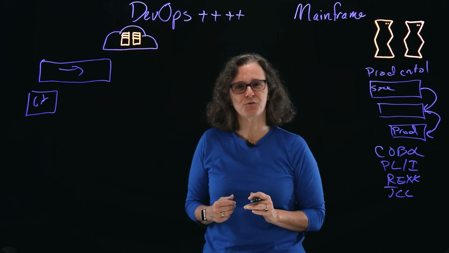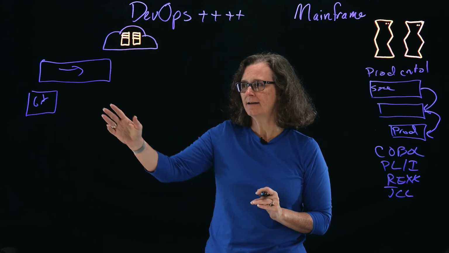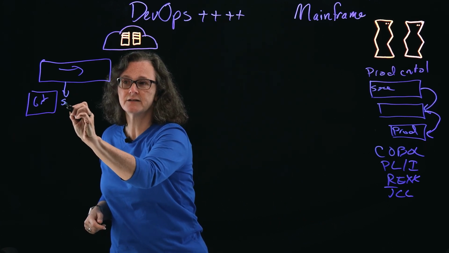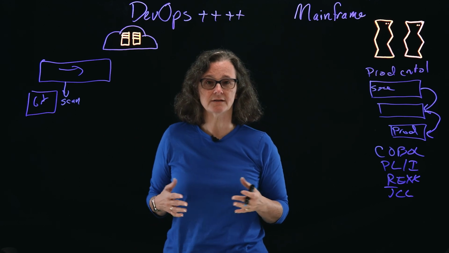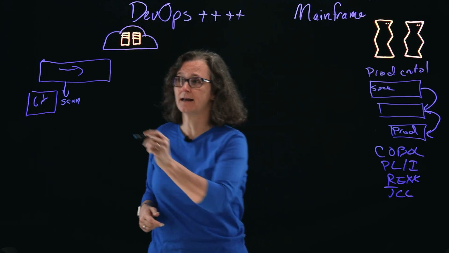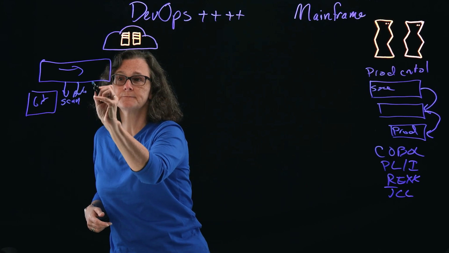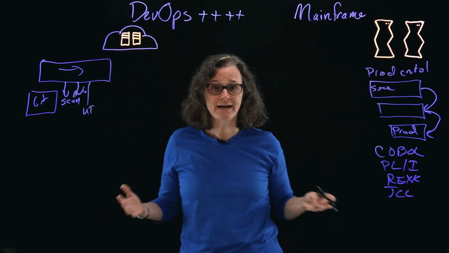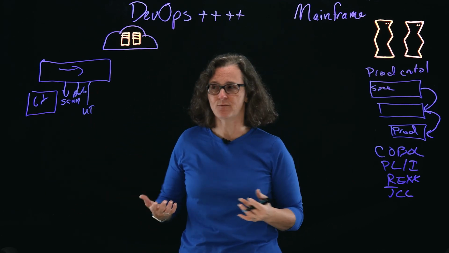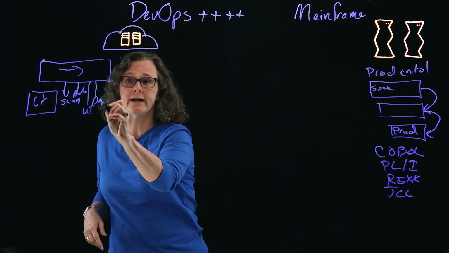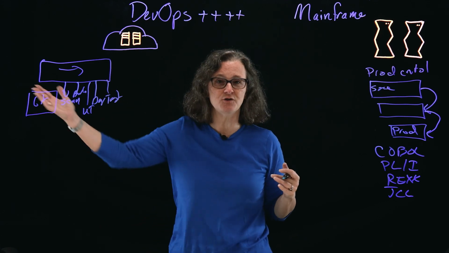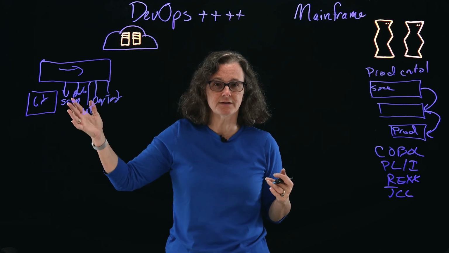But in the distributed world, in my Git pipeline, I have Git as my source code manager, and then the pipeline does things such as scanning my source. So I get code checks, I get code quality checks, I can get security scanning. I can do my build, I can run my unit tests, automated unit tests. Not over here. I'm getting my automated checking right away when I'm doing my development. I get my deploy, and I can run more automated tests. So here, I'm getting all this value out of the pipeline with storing my source in Git.